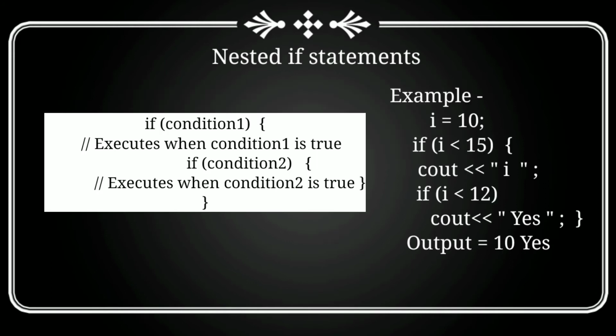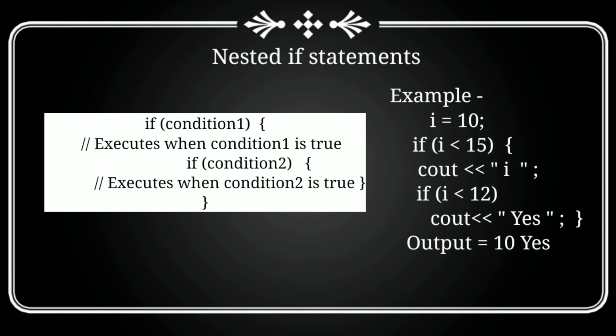Nested if statements means one if statement inside another if statement. We use them when a condition has subconditions. So what is happening here? It will check condition 1. If condition 1 is true, it will enter into the block. Then it will check condition 2. If condition 2 is also true, then it will enter into its block. If it's false, the control will come out of the block.